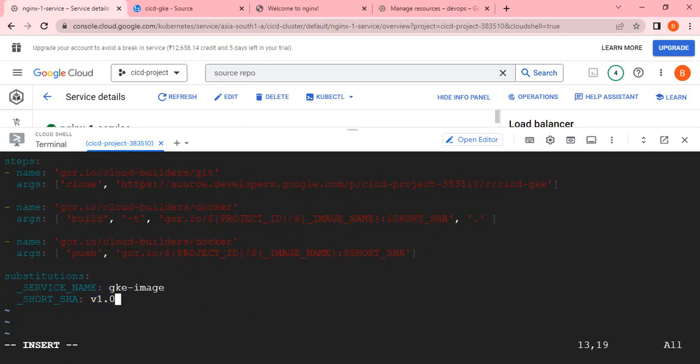Okay, so let me change here. I can mention CI/CD image version 1, and also I have to hard code the project ID. I mean the project ID is already hard coded. So let me change it.